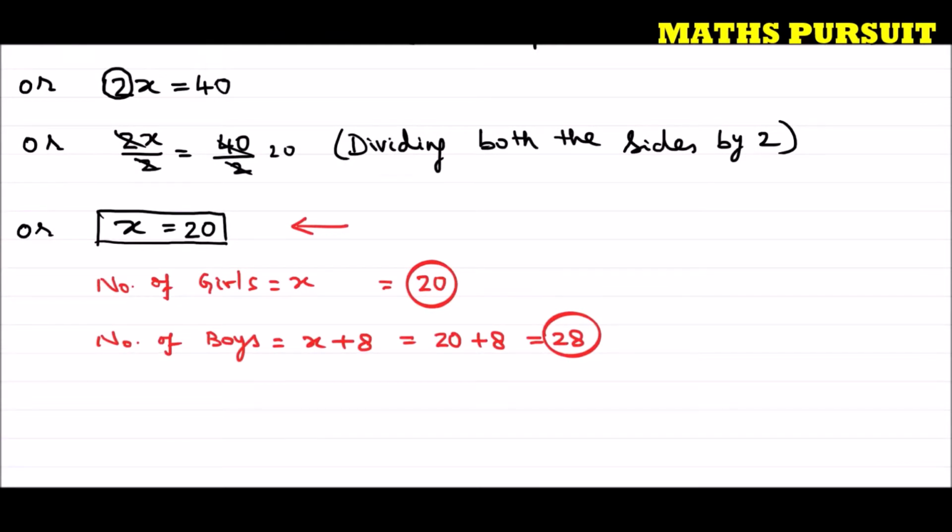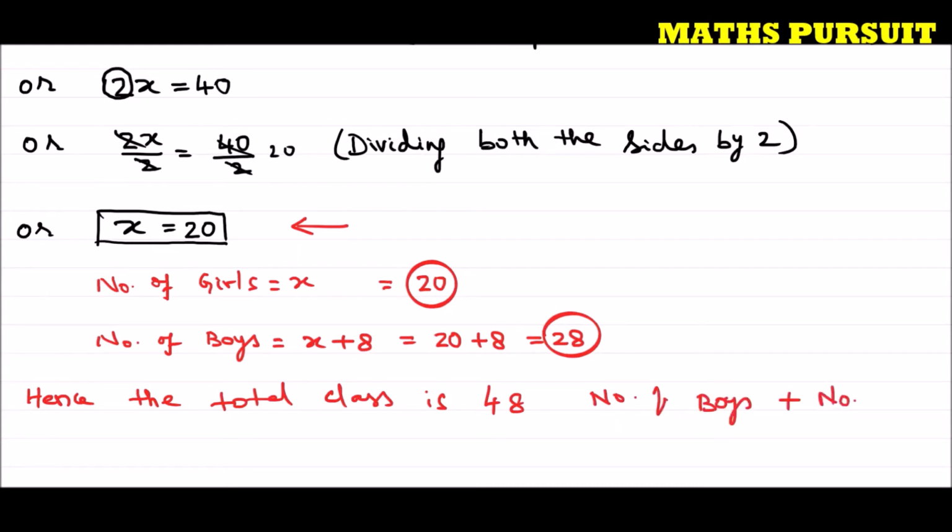So we can say the total class strength is 48. How 48? Number of boys plus number of girls, and we got the number of boys as 28 and the number of girls as 20.